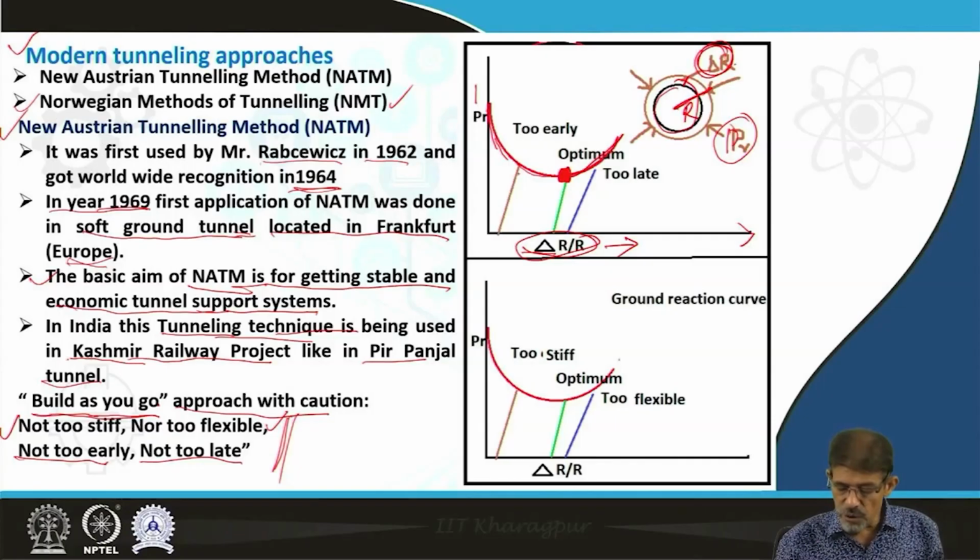If we put the support system at this point, A, it is too early and not suitable, because there is a change in ground reaction pressure.